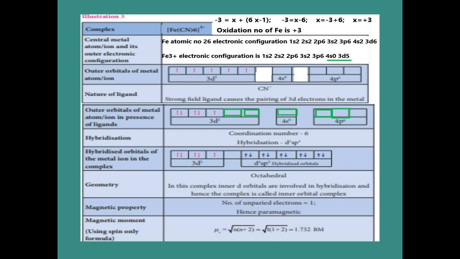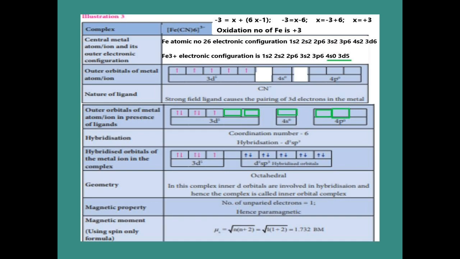Now 3d5 means each orbital has a single electron. Here the cyanide is a strong field ligand. A strong field ligand always causes the 3d electrons to pair. So the 3d5 orbitals now become paired ones. The first orbital becomes paired and the second orbital becomes paired, but the third one has only one electron, and in the fourth and fifth there is no electron in the 3d orbitals.